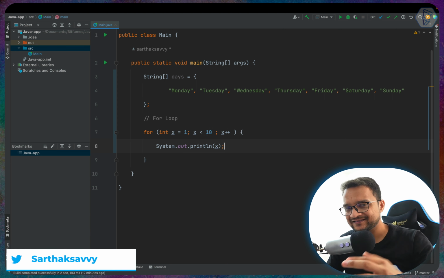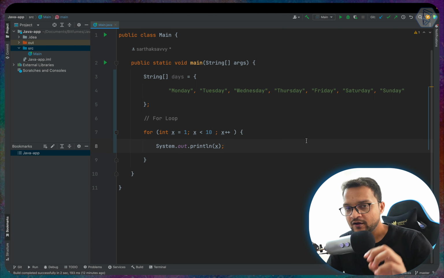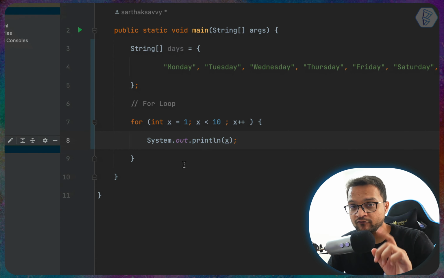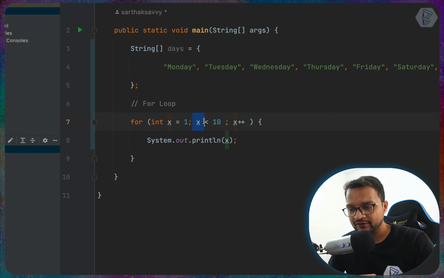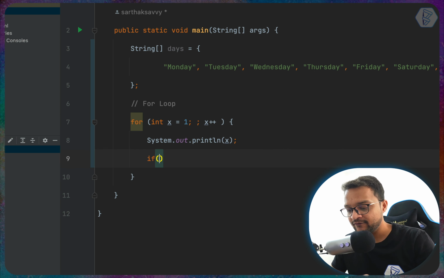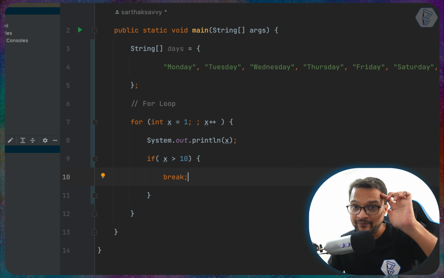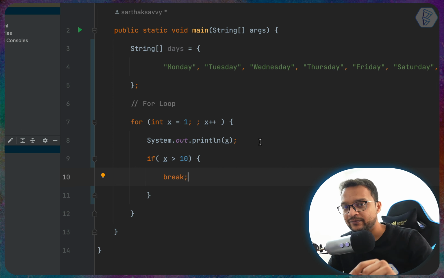But it's not always like you have to go with all the iterations. For some condition, you can actually break our for loop. So remember the time when we didn't have any condition, we can actually add the condition like here. So if x value becomes greater than 10, then just break. Remember the switch statement, switch case, we had the break. Similar to that, we have the break here.